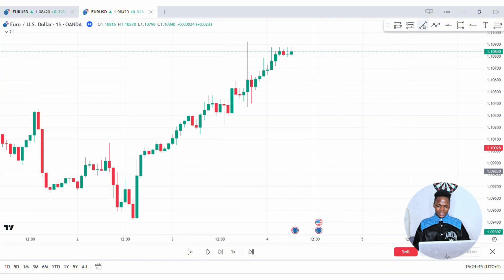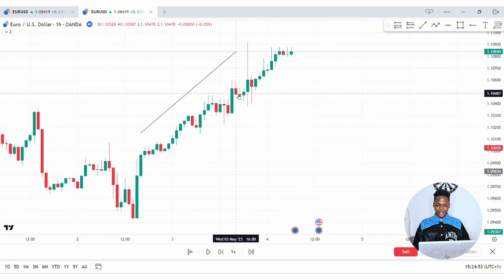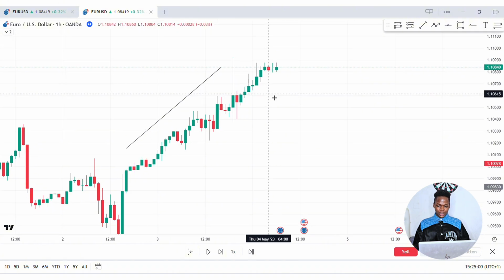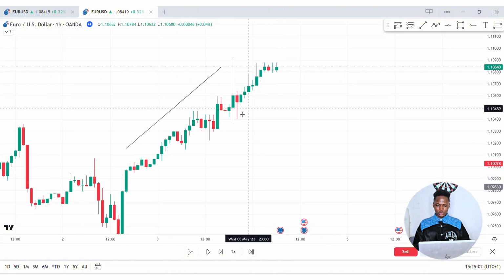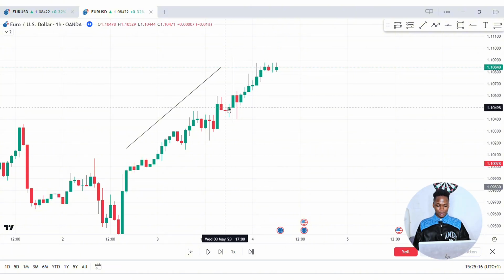As you can see right here, without anybody telling you, we are in an uptrend, which means that we are consistently moving to the upside gradually, right? Even if it's not very pronounced, you get the idea. We want price to continue breaking to the upside, so we don't want to see any candle closing below these lows, or price giving us bearish displacement to the downside. But there you can see signs that the buyers are getting tired of pushing this price to the upside. You can see that we have equal highs right here. So now let's let this chart play and see what is going to happen.